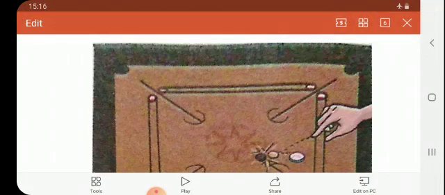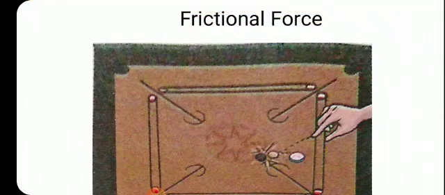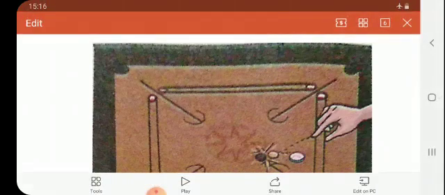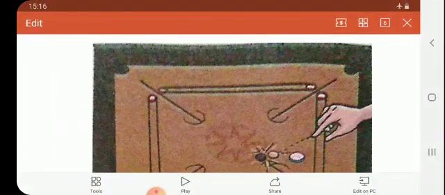So when we apply force using this carom piece, it is rubbed against this board, and it moves a certain distance when the force is applied, but after going a certain distance it stops. So frictional force is a force which acts against the object.